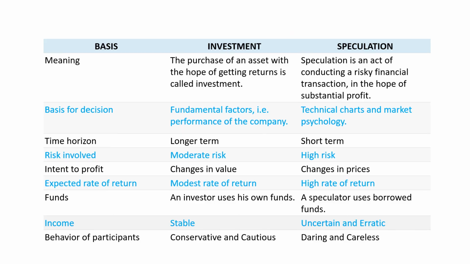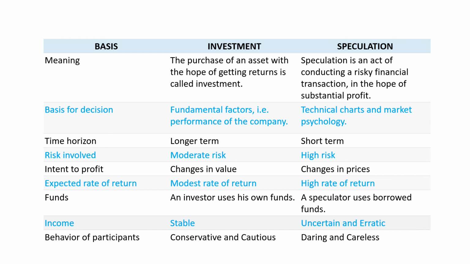Next is the difference between investment and speculation. On the basis of meaning, the purchase of an asset with the hope of getting a return is called investment. But speculation is an act of conducting a risky financial transaction in the hope of substantial profit. Then on the basis of decision, investment depends on fundamental factors, the performance of the company, but speculation depends on technical charts or market psychology.